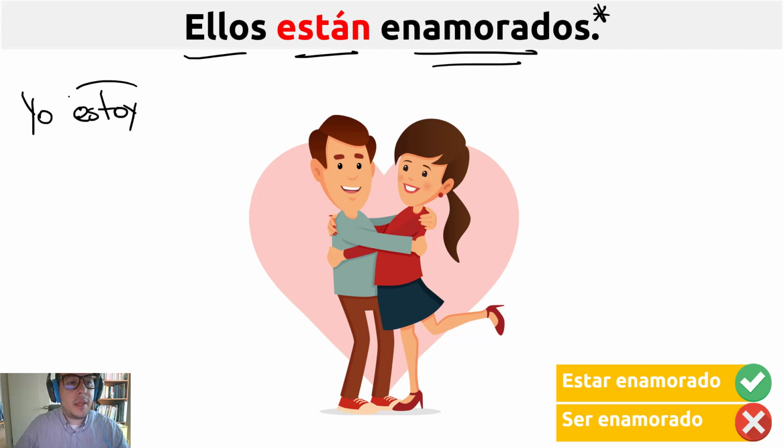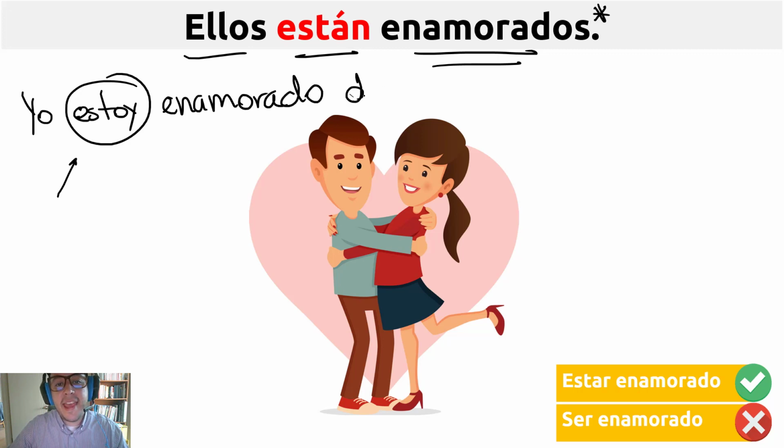Why estar? Because enamorado is a feeling. It's changeable. I'm sorry, some of you probably believe love is forever. But in Spanish culture, love is not forever, okay? Love is changeable, yeah? You can love a person, but next year, love dies, yeah? Love is something that always changes. That's why we use the estar verb. So you can say, yo estoy